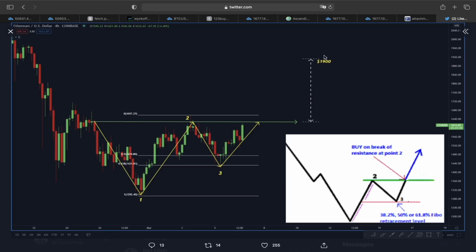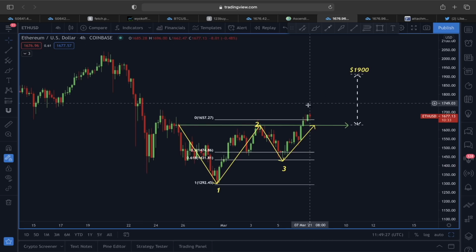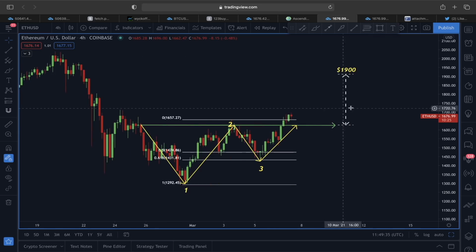So that's why also in the previous fib retracement example, I gave you 1900 is where I'm looking. This is the reason why I'm looking around this 1900 price level, because according to this 1 2 3 reversal, finding support above this 0.2 area is going to be a buying opportunity. And right now, if we look at this price structure, you can see we actually broke out of this 0.2 area, and now we are slowly heading towards this upward potential target of 1900.